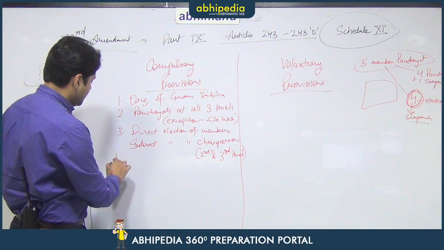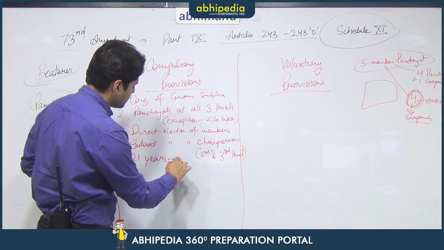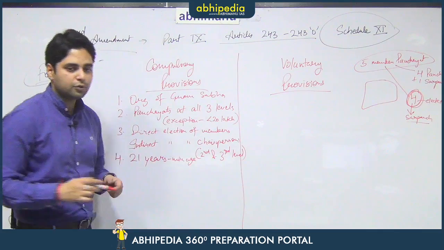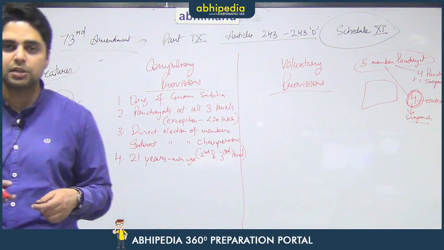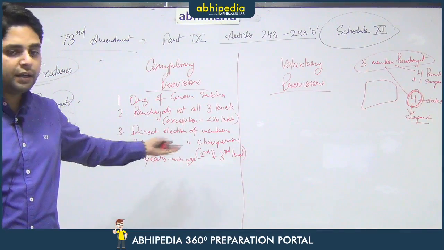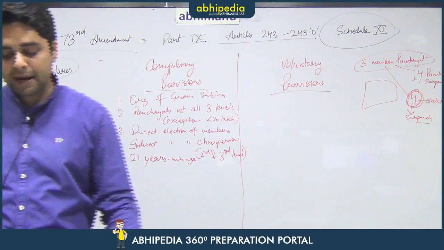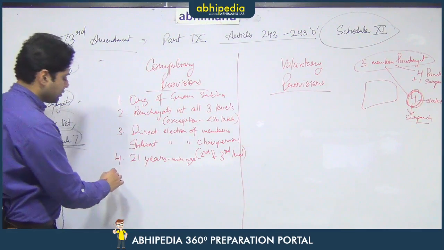Now, this is a mandatory provision. Minimum age shall be 21 years. This also is a mandatory provision. So, no state can make any variation to this particular age to the disadvantage of any person. So, this age cannot be reduced to 18, it cannot also be increased to any other number. So, this is also a mandatory provision which every state has to implement.